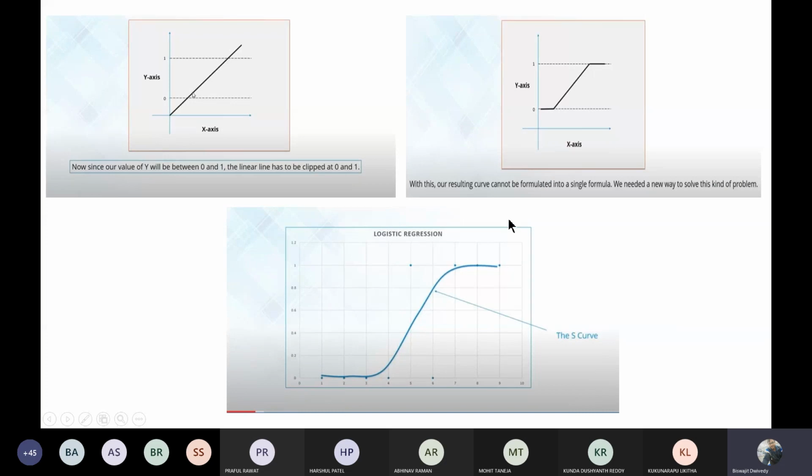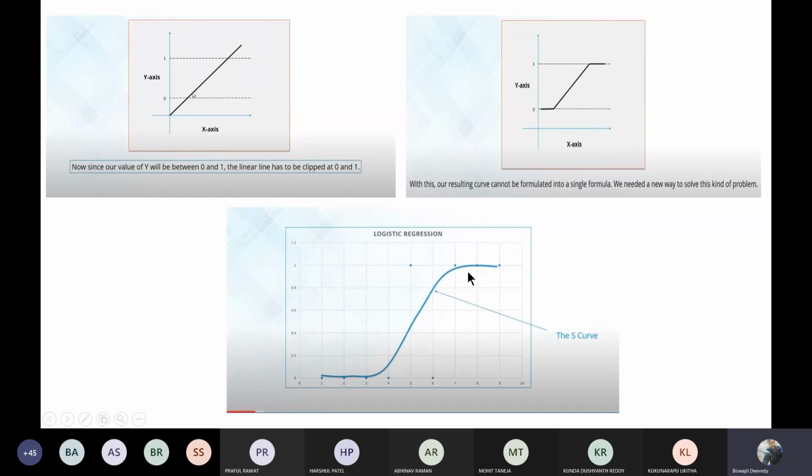So the S curve is the approximation of this ideal type of curve. I've already told you how this S curve is formed, and I will discuss that once again after this slide. Basically, this is the reason behind choosing the S curve.